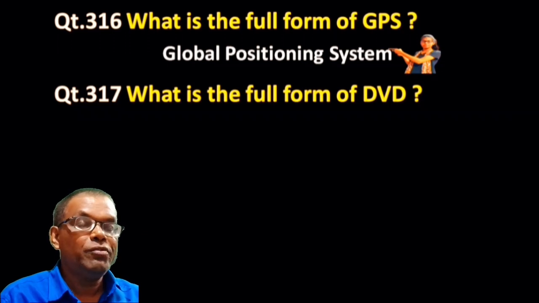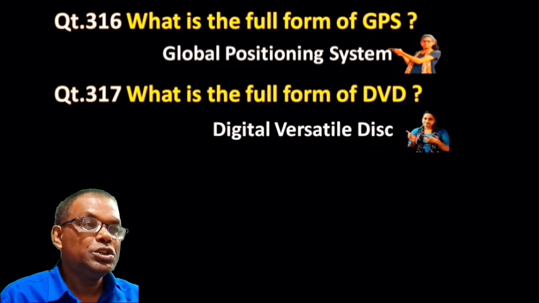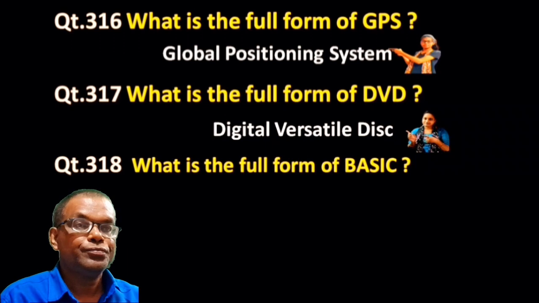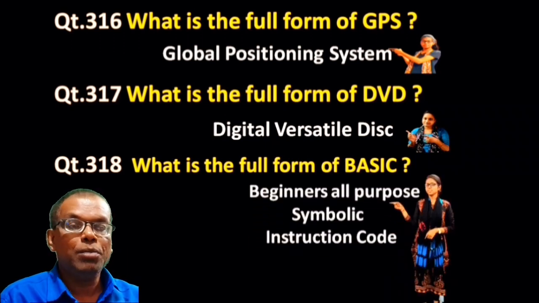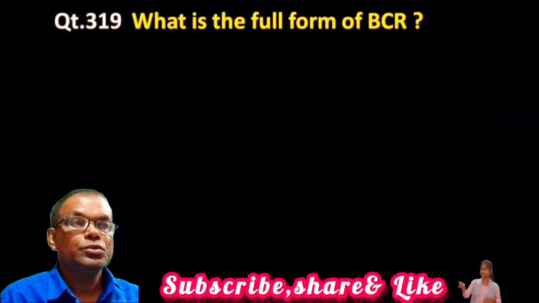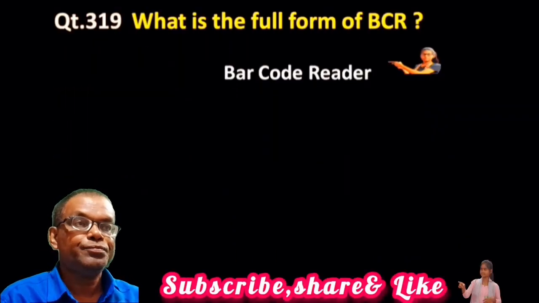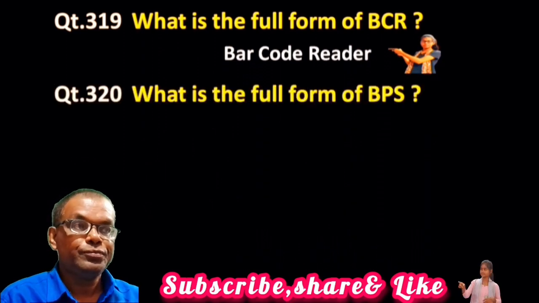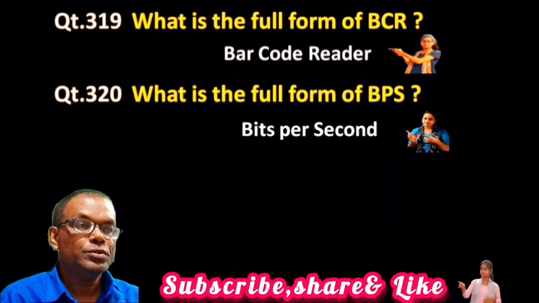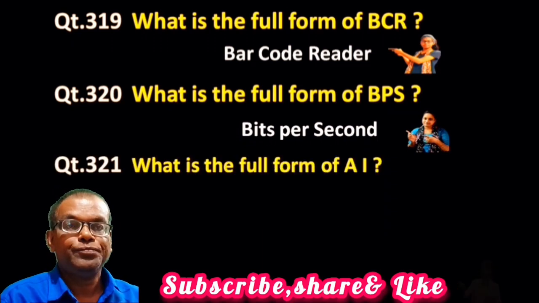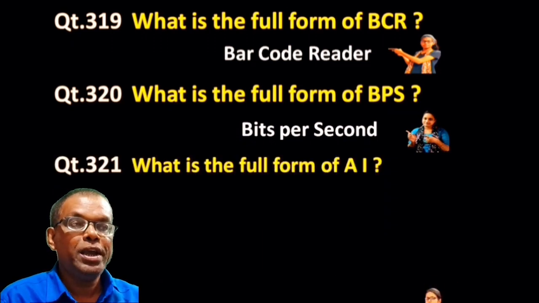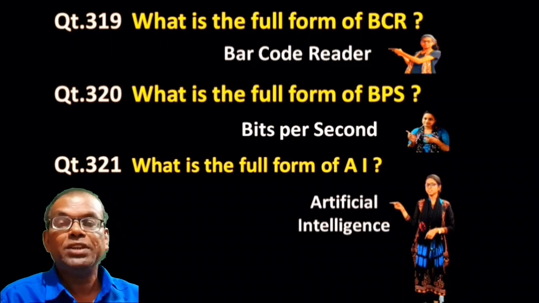What is the full form of DVD? Digital Versatile Disk. What is the full form of BASIC? Beginners All-Purpose Symbolic Instruction Code. What is the full form of BCR? Barcode Reader. What is the full form of BPS? Bits per second. What is the full form of AI? Artificial Intelligence.